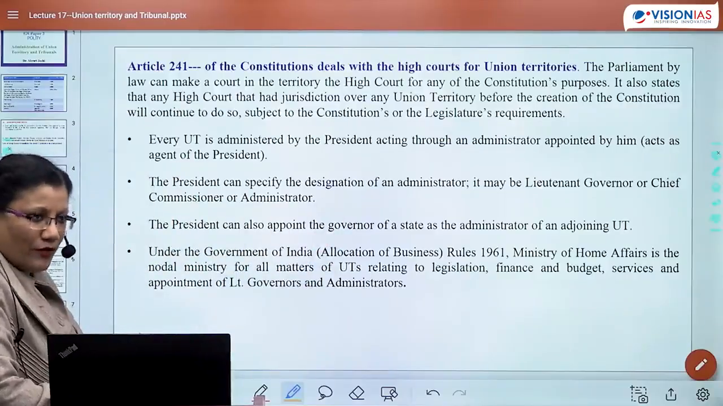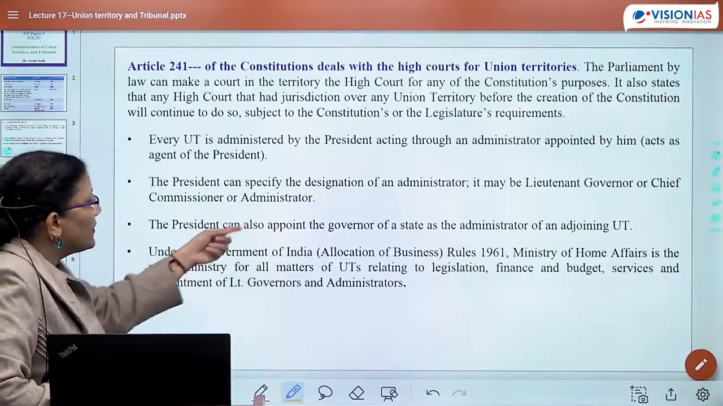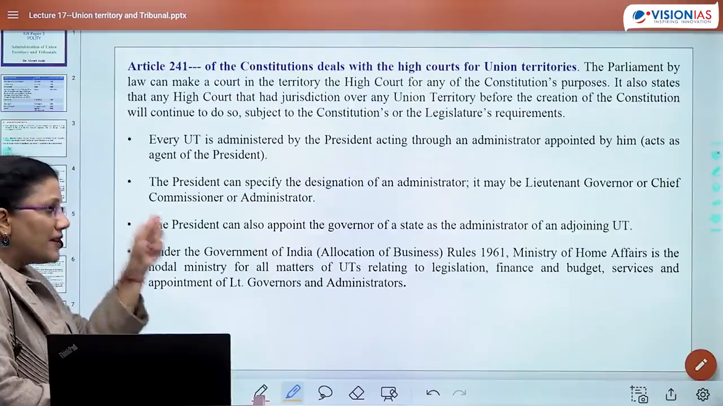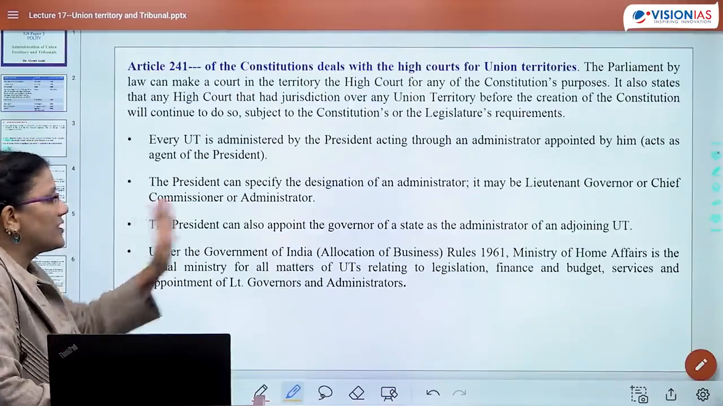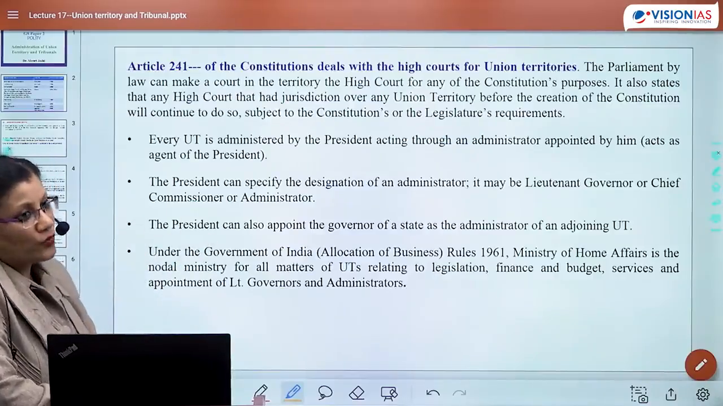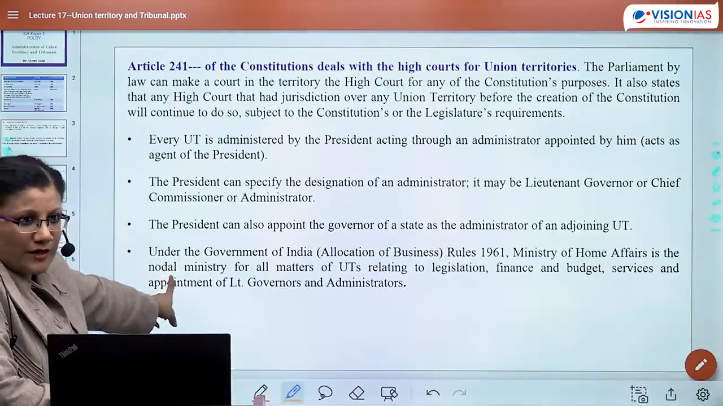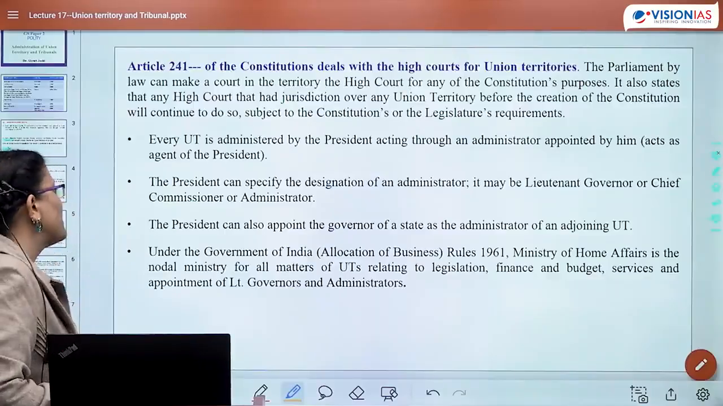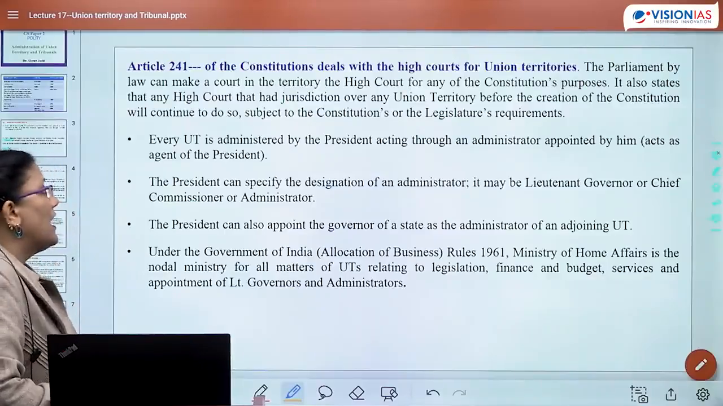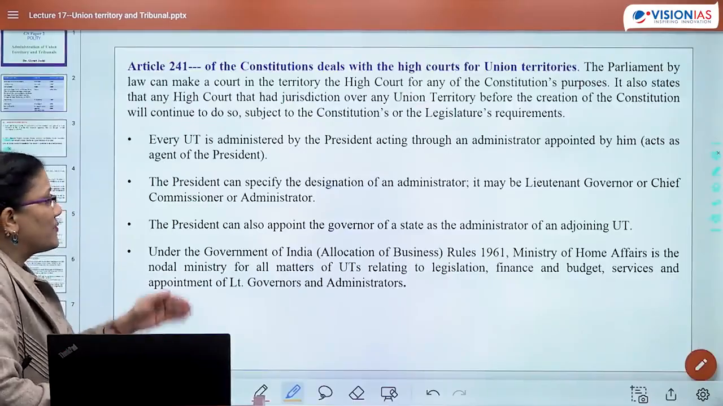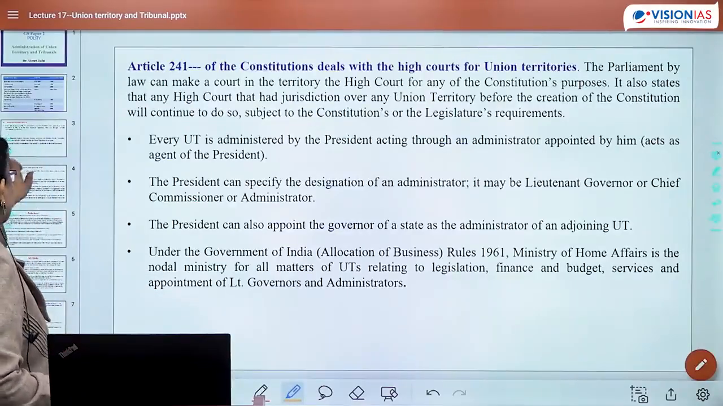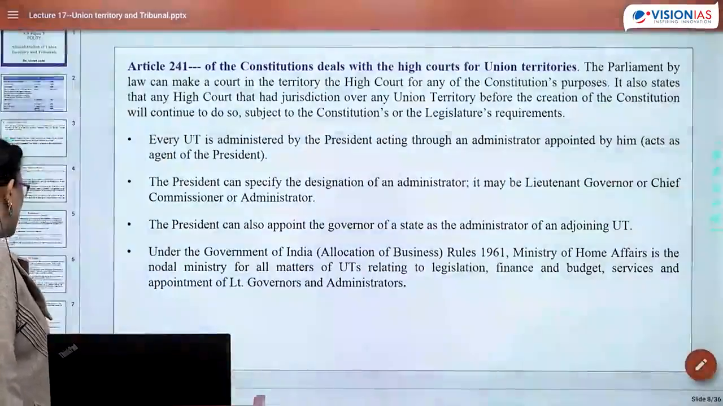This is the overall summary. Under the Government of India Allocation of Business Rules 1961, the Ministry of Home Affairs is the nodal agency for all matters regarding UTs. This is also one question which comes up. Under which ministry are UTs and their administration taken up? You will say Ministry of Home Affairs. Matters relating to legislation, finance, budget, service, appointment of lieutenant governors, administrators, etc. So this is Article 241.